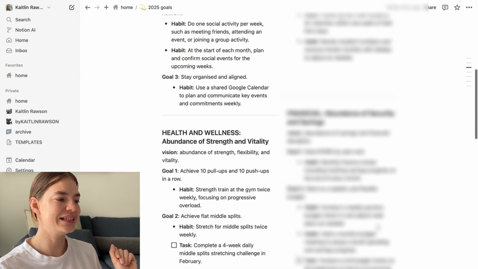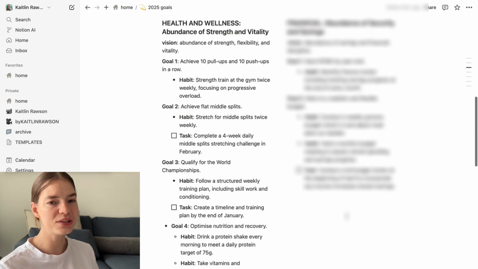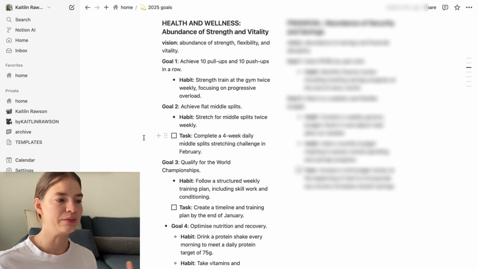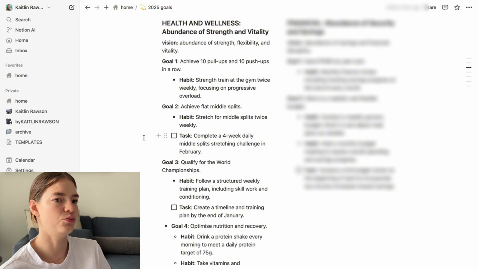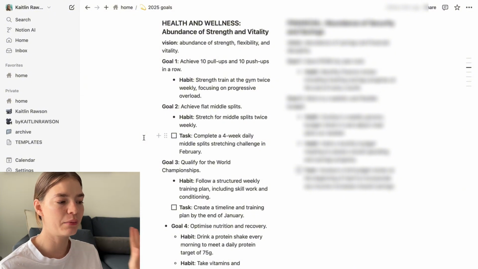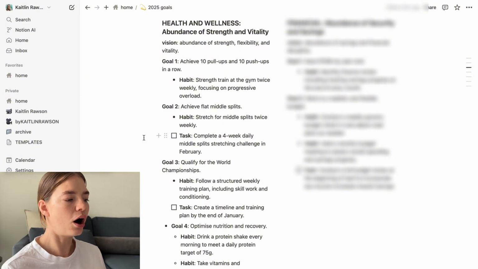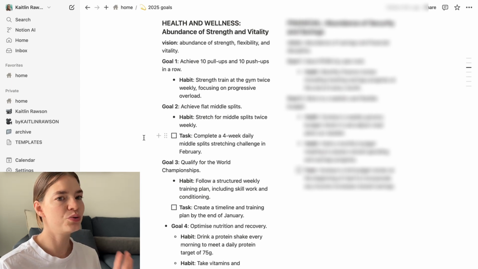So the first is the health and wellness goals. I feel like this is particularly relevant because of the type of content that I'm making on the channel at the moment. I do want to be posting some more about my training and my pole journey and stuff like that. So on the health and wellness front, I want to be able to do 10 pull-ups and 10 push-ups in a row.